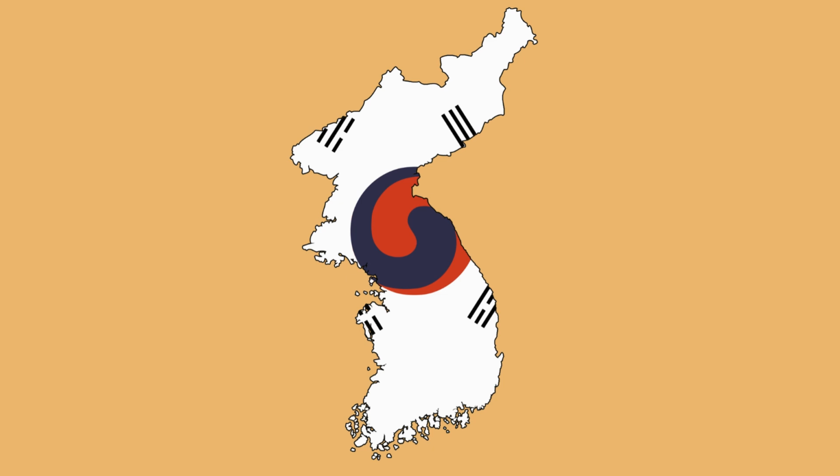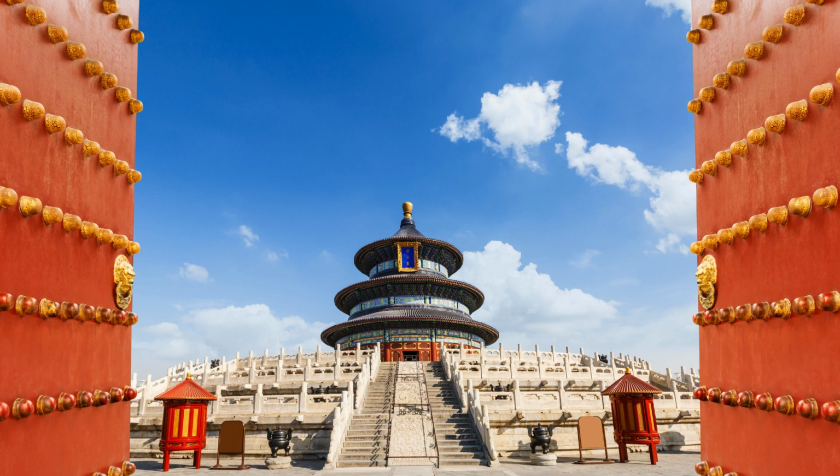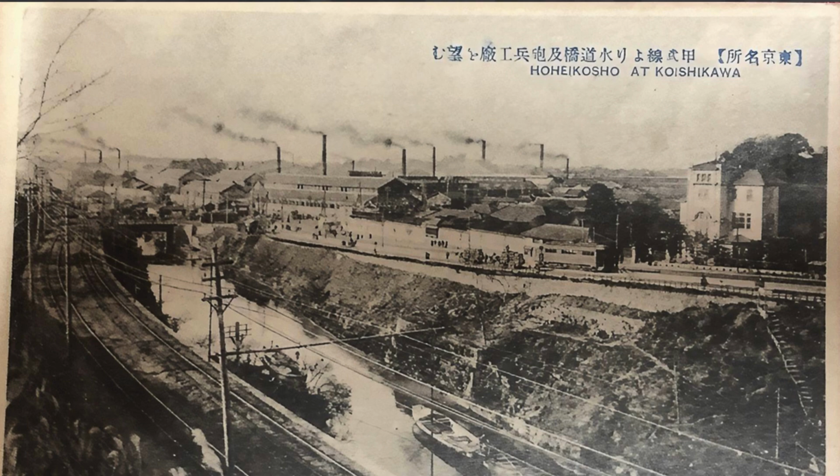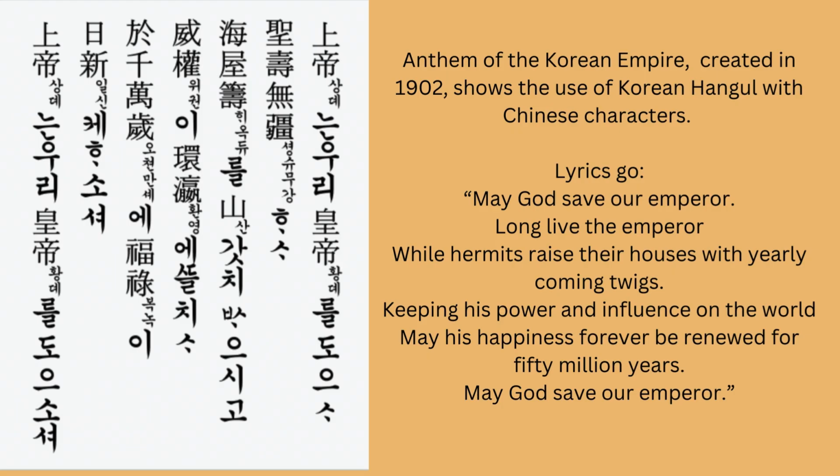By this point, nationalism among Koreans had risen, and faith in the old Chinese order disappeared. Many groups in Korea, such as the Independence Club, wanted to transform Korea into a modern nation state like Japan. But even as Hangul began to be used in more and more official contexts, it was rarely used by itself.